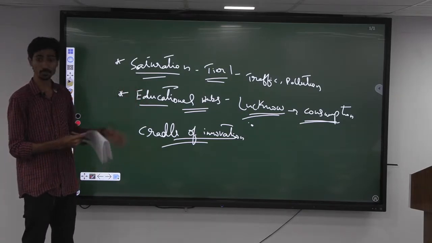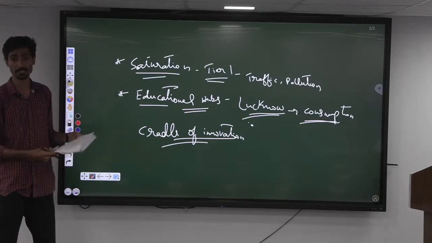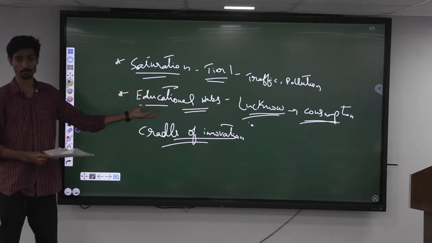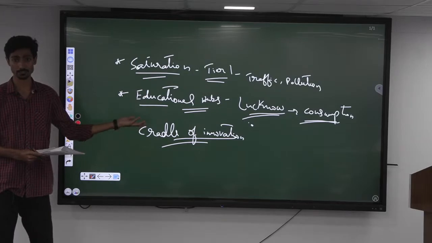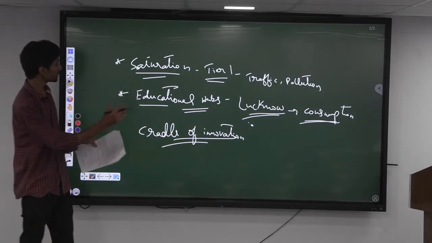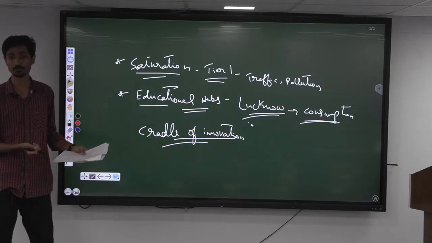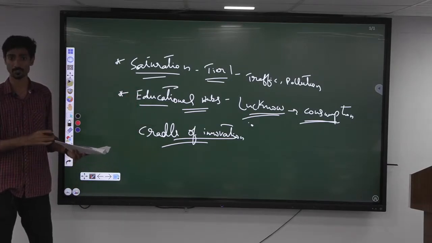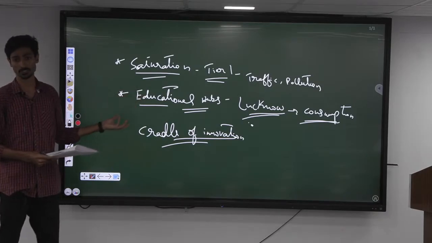Parallelly, what is happening is because of better livelihood and better income, they are able to spend more with the use of technologies. So that is how you will be linking to the consumption, culture of consumption. Okay. And in a way further, that is leading to the expansion of tier 2 cities or the growth of tier 2 cities. Okay. So in each point you will be linking both the things.